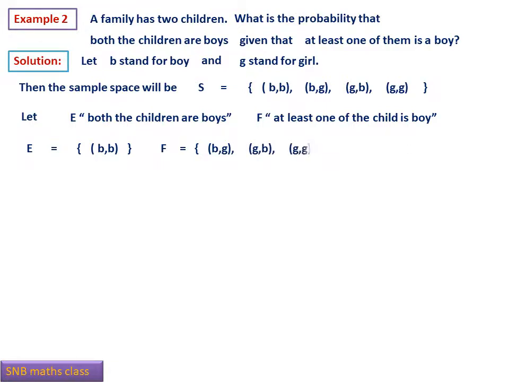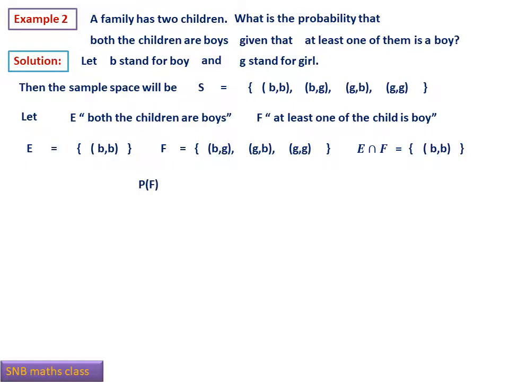It can be BG, it can be GB, or it can be BB. At least one of them is a boy. So it is BG, GB, BB. Now E intersection F will be BB only, because the common element is only BB.